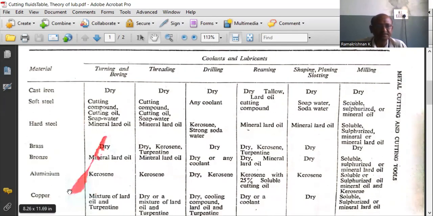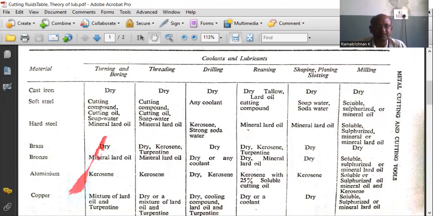And aluminium. Most of the operations are carried out with the use of kerosene as a lubricant for machining aluminium. So kerosene is extensively used specifically for machining aluminium material. And for copper, for machining copper in lathe operations, normally animal fat oil and turpentine can be used.